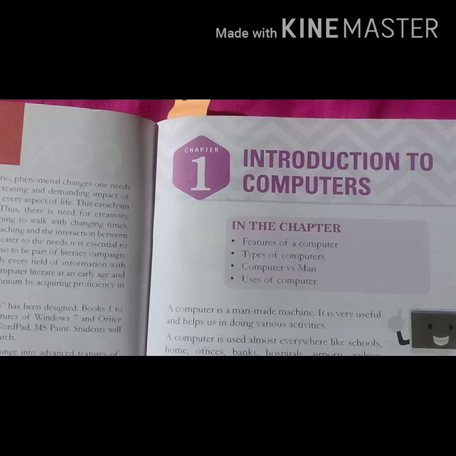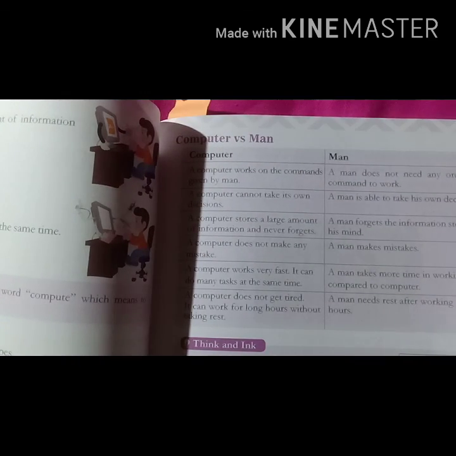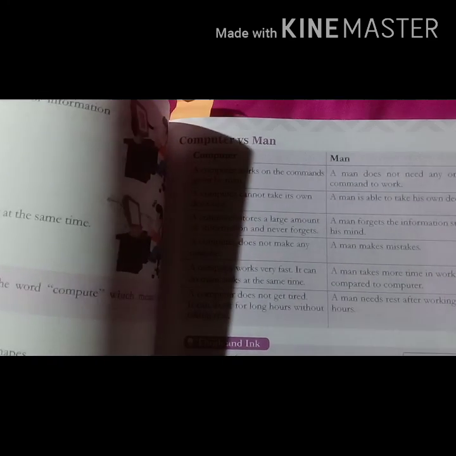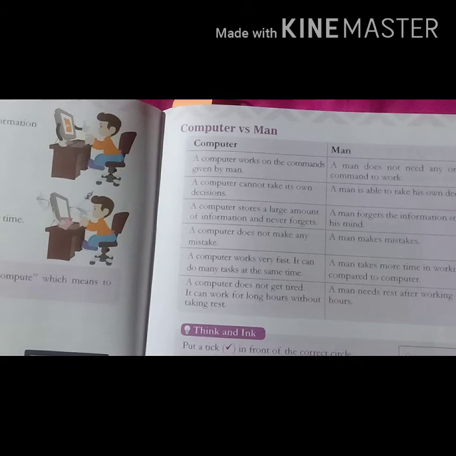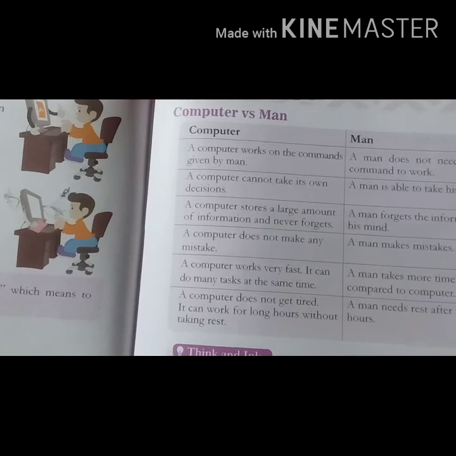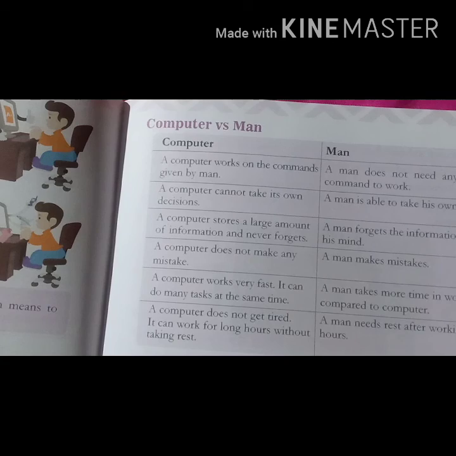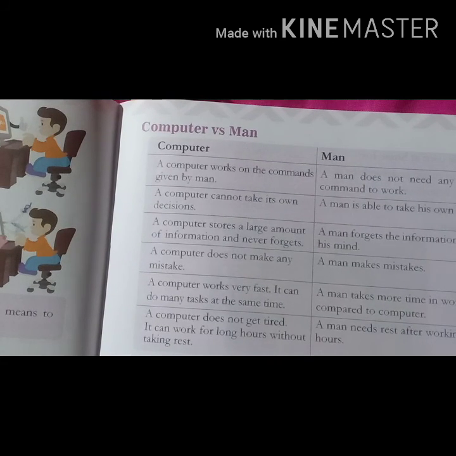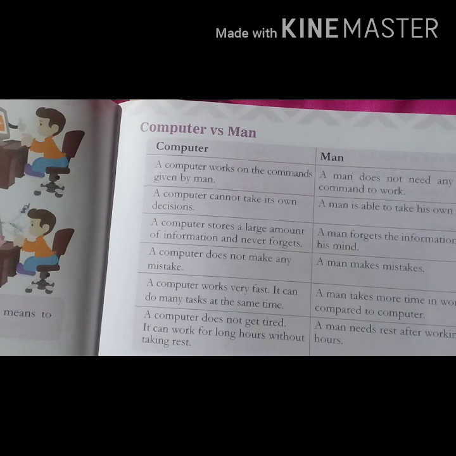So without wasting time, we have to open page number 7. On page number 7 you can see, first let me zoom. I hope each and every word is clear to all of you. So computer versus man, that means what are the main differences between computer and man.